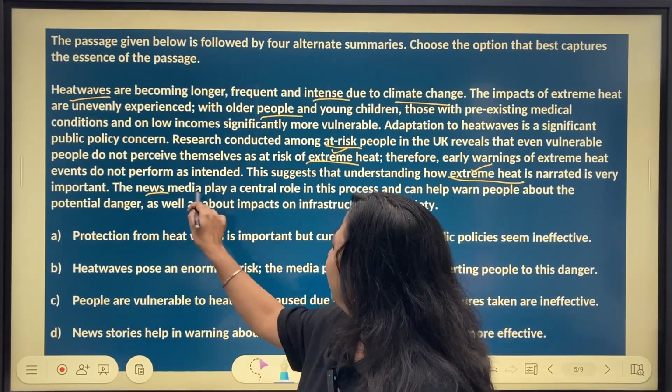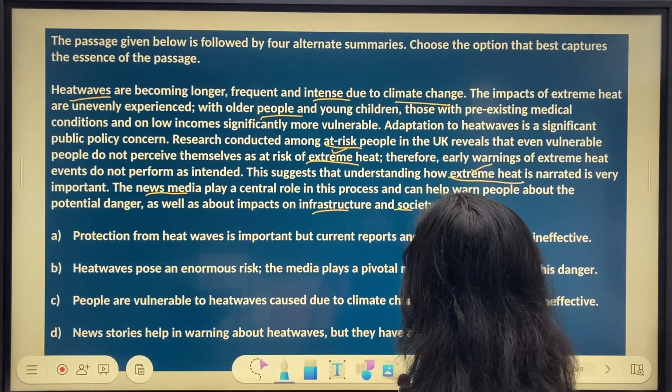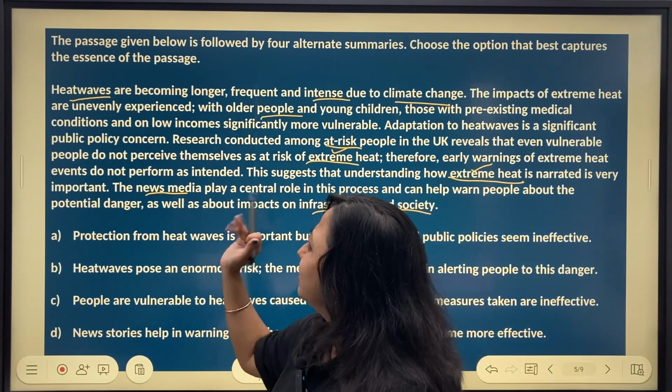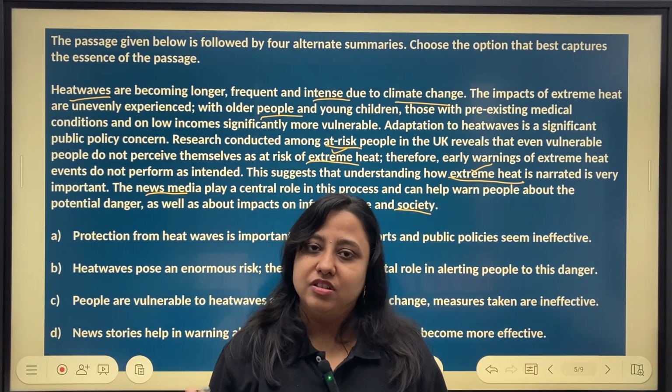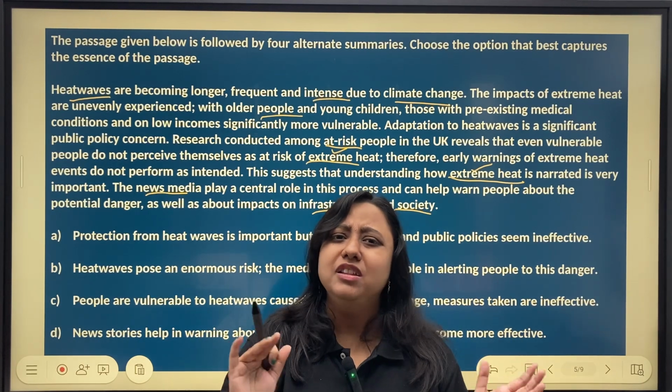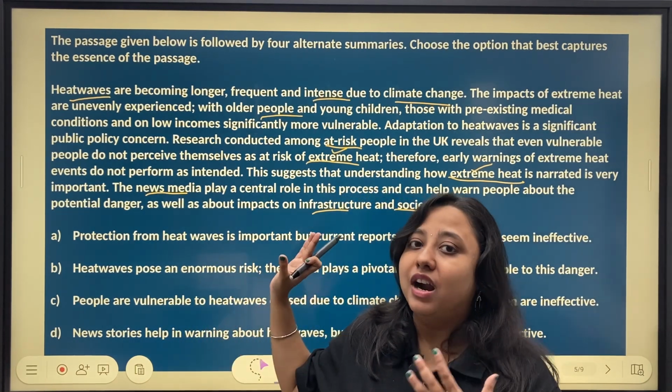Then last line, we have news media, we have infrastructure and society. More or less, the words seem familiar. These words we come across in our daily lives as well. So probably this is something that I would like to attempt.